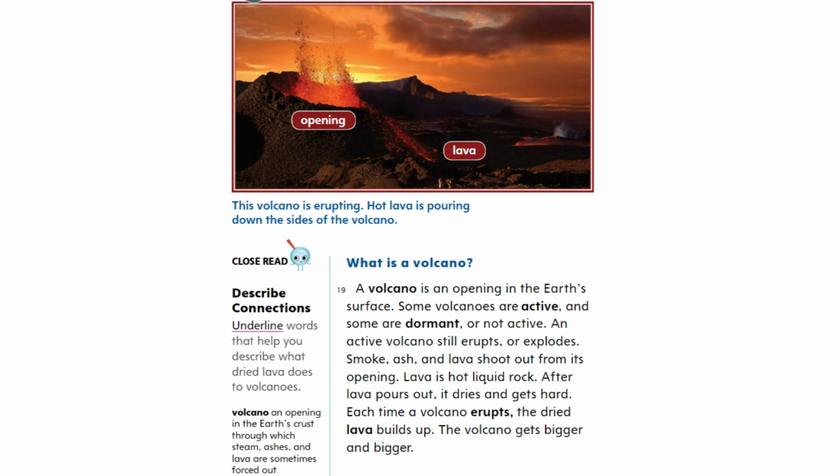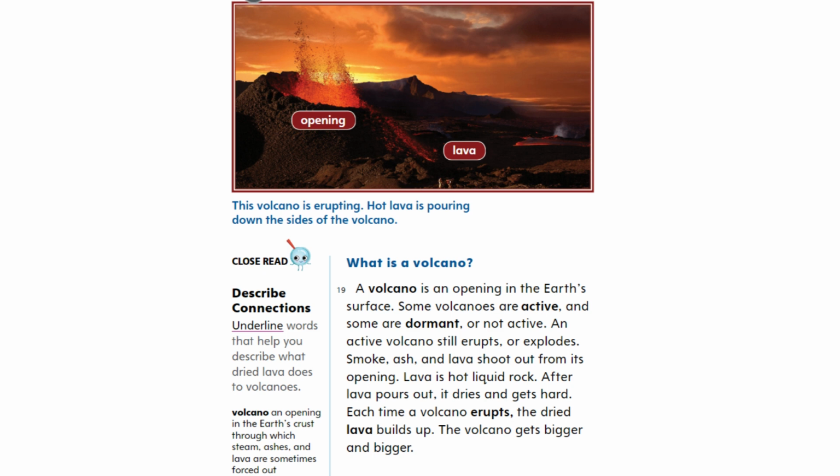Close read. Describe connections. Underline words that help you describe what dried lava does to volcanoes. What is a volcano? A volcano is an opening in the Earth's surface. Some volcanoes are active, and some are dormant, or not active. An active volcano still erupts, or explodes. Smoke, ash, and lava shoot out from its opening. Lava is hot liquid rock.